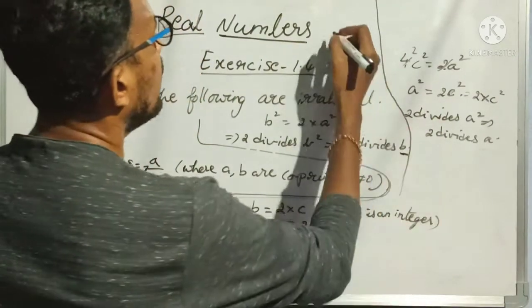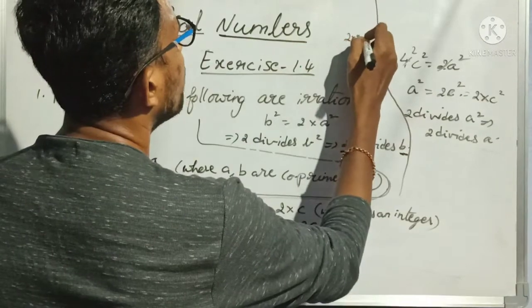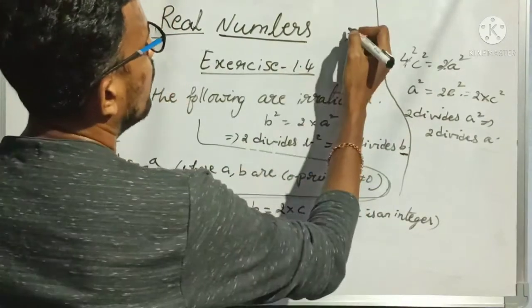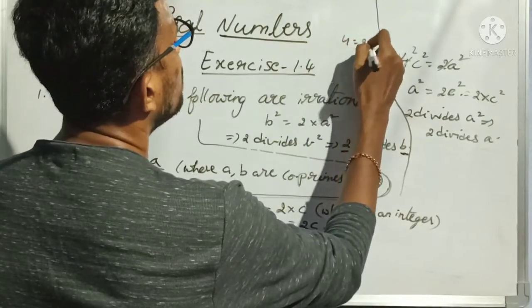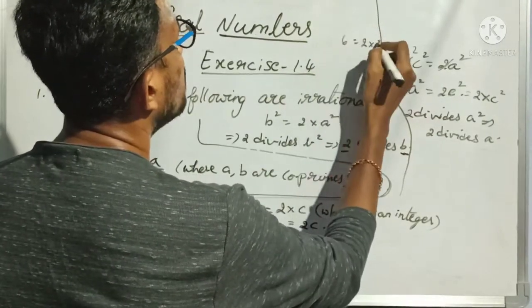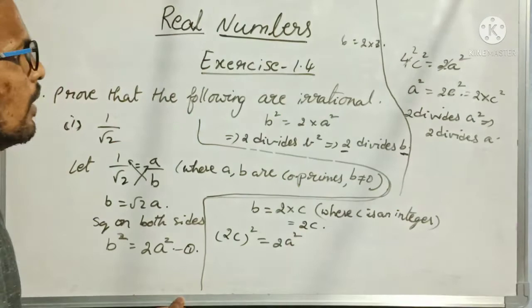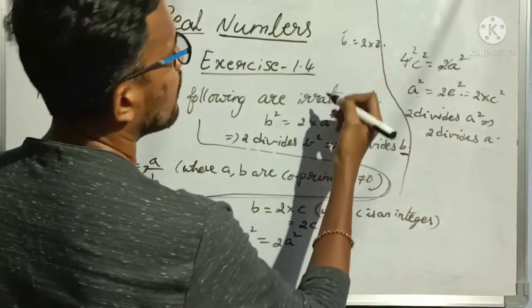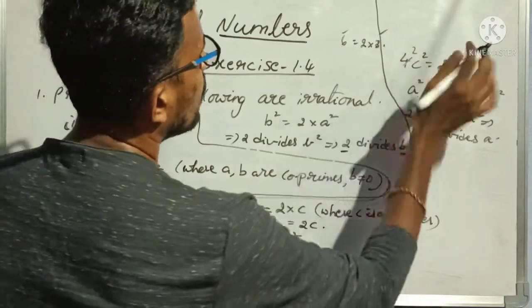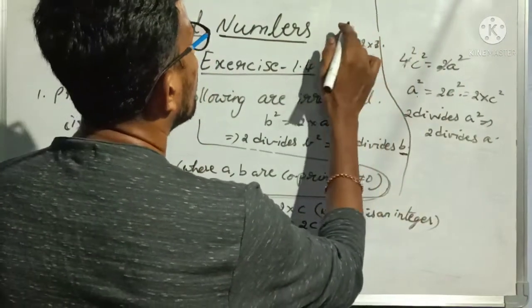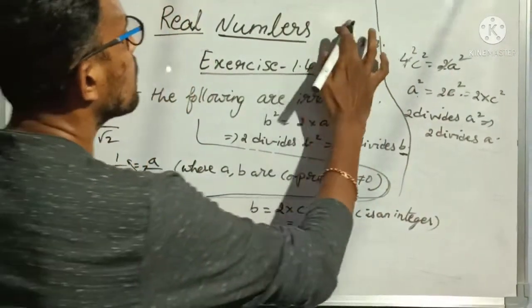Simply see here: 4 is equal to 2 into 2. Or 6 is equal to 2 into 3. Wait, square I should take, no?